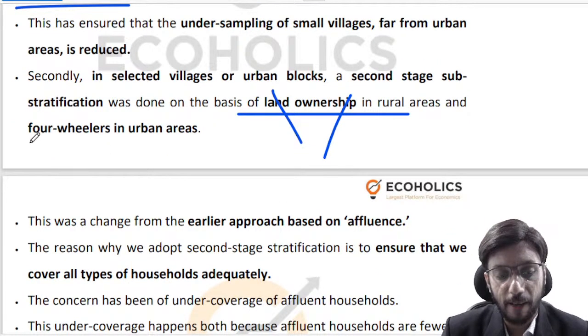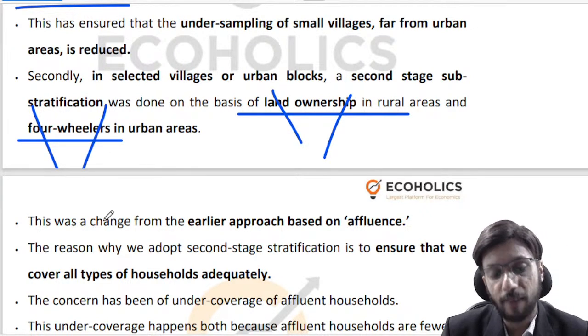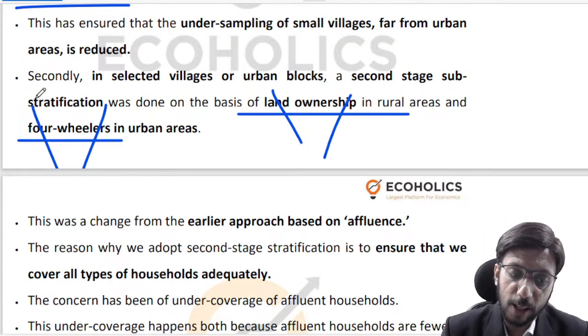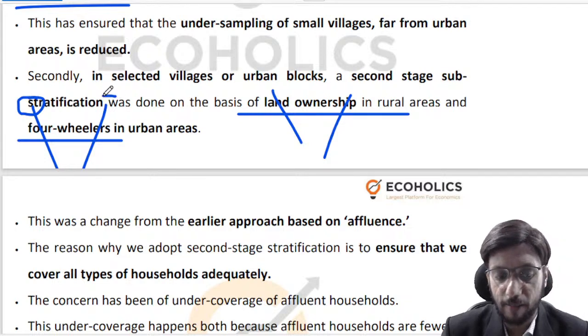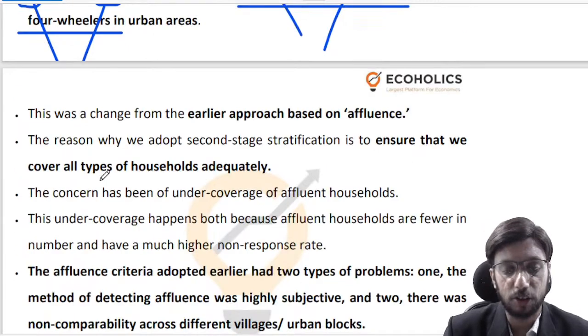Similarly, in urban India, I will see who has a four-wheeler and who doesn't. Who has a four-wheeler is, let us say, an affluent household; who doesn't is not an affluent household. I'll make sure that both are covered in my survey. So this is the second level of stratification.